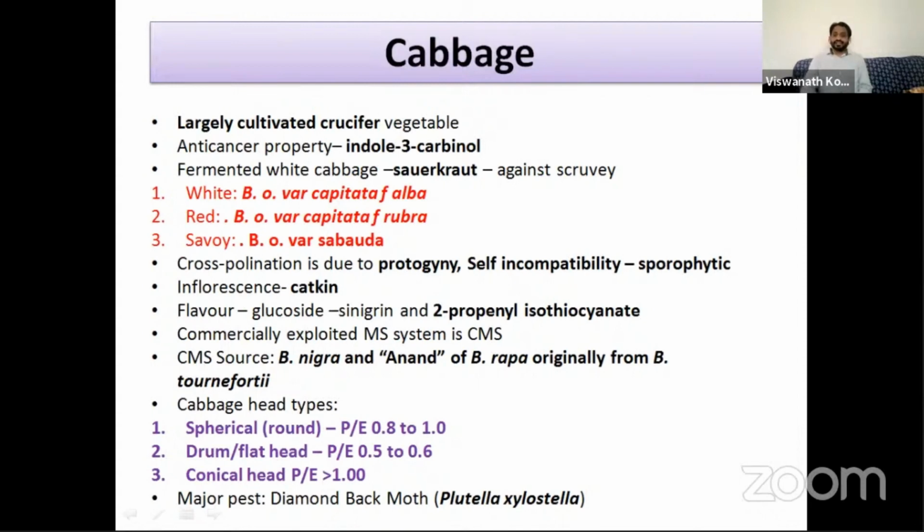And the major pest of the cabbage is diamondback moth, Plutella xylostella. Why is it called diamondback moth? If you see the adult moth's back side, there is a diamond. So it is called diamondback moth.